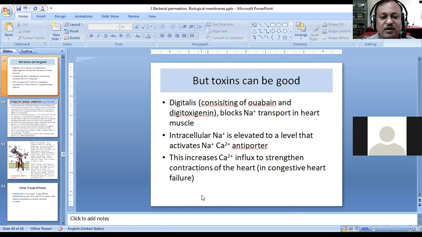When this antiporter is activated, sodium ions will go outside and calcium ions will come inside. Calcium is transported inside, and because of that it will strengthen the heart muscles, and therefore the contractions in the heart muscle will happen properly. So this particular medical formulation actually contains the poison, ouabain.